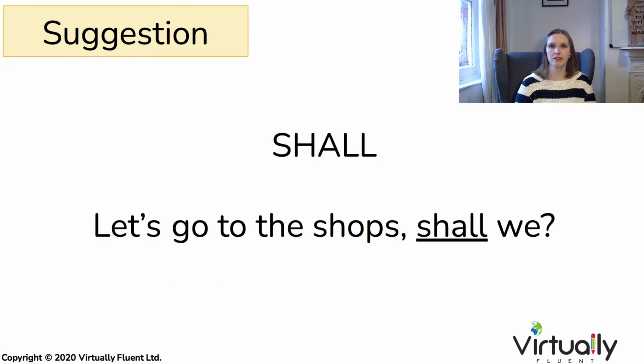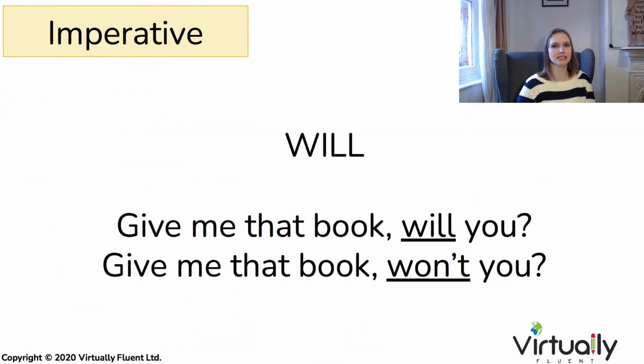There are just a couple of exceptions. The first one is when we provide a suggestion, typically with the phrase let's. Our question tag is going to be shall. For example, let's go to the shops, shall we? And when you hear an imperative in the first part of the sentence, we use will or won't as our question tag. Give me that book, will you? Or give me that book, won't you?